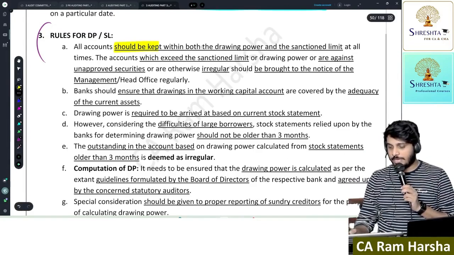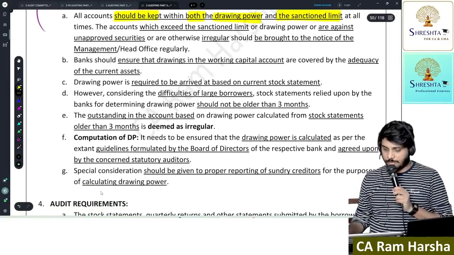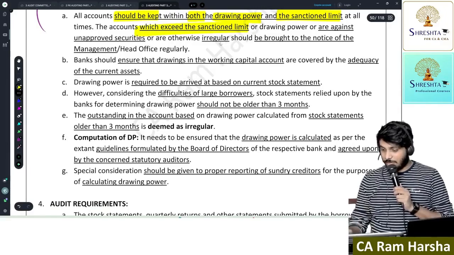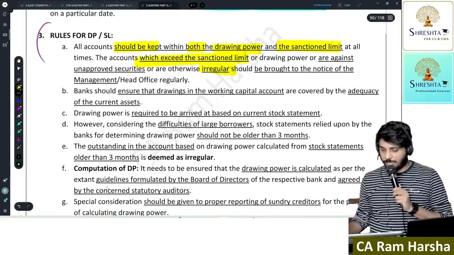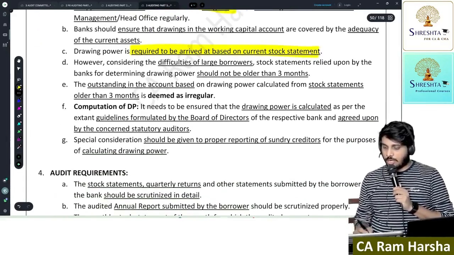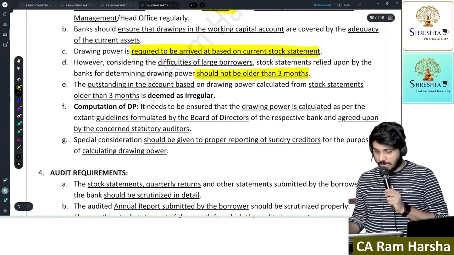All accounts should be kept within both drawing power and sanctioned limit at all times. The moment the outstanding balance exceeds the sanction limit, it is treated as irregular and shall be brought to the notice of the management. And drawing power is to be computed based on the latest stock statement. It should not be older than 3 months.